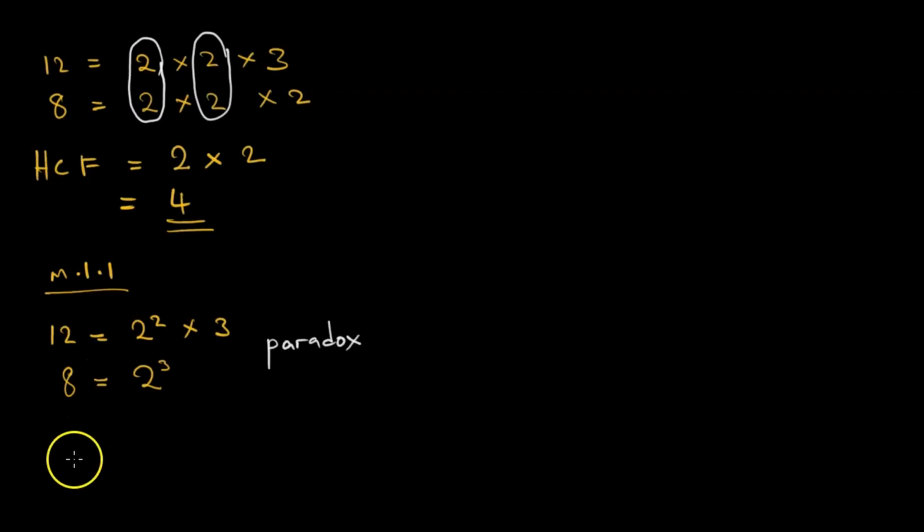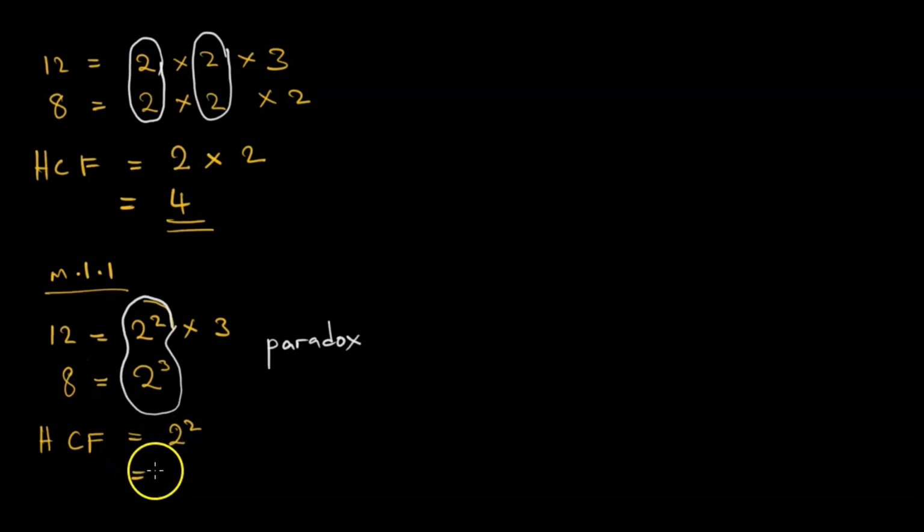Kana takuda the highest common factor, we look at common factors, which is 2 squared na 2 to the power 3. Then we take the number with the lowest power, which is 2 squared. And 2 squared gives us 4.